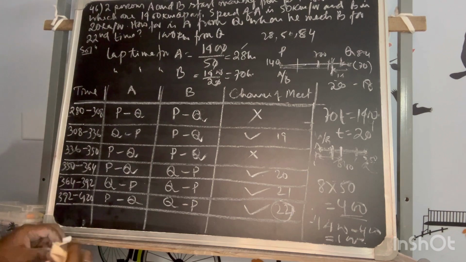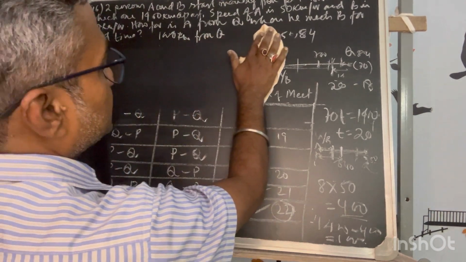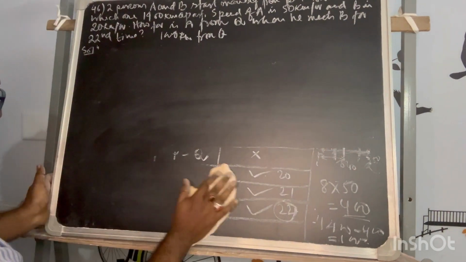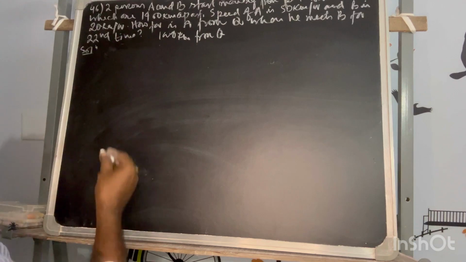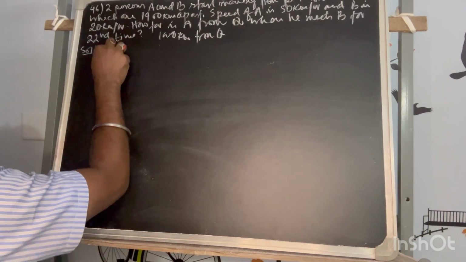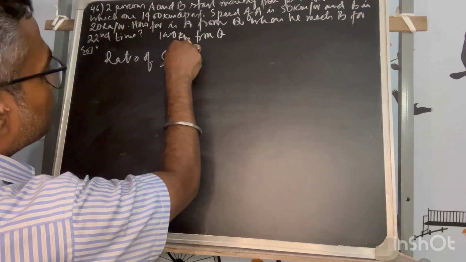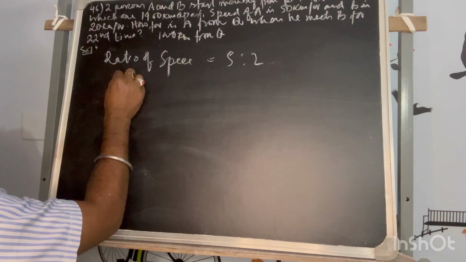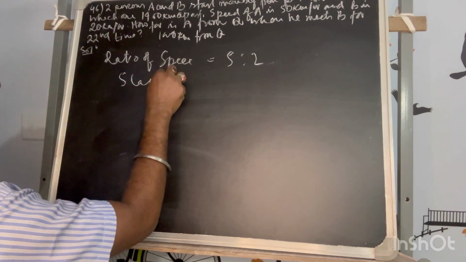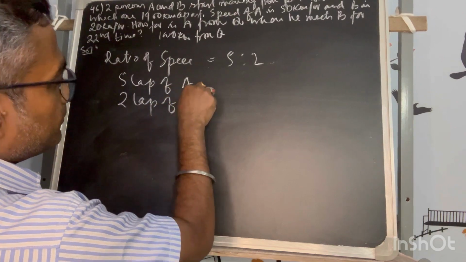Otherwise, there is a simple logical approach that can be utilized. What is the ratio of speed? The ratio of speed is 5:2. That means 5 laps of A, 2 laps of B.